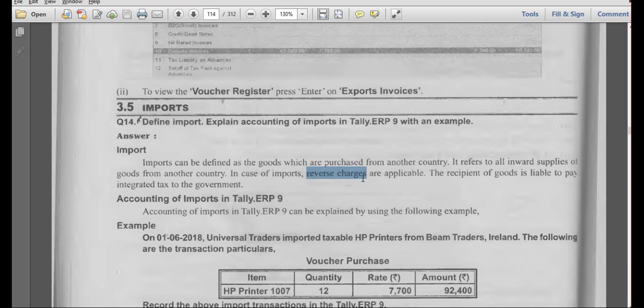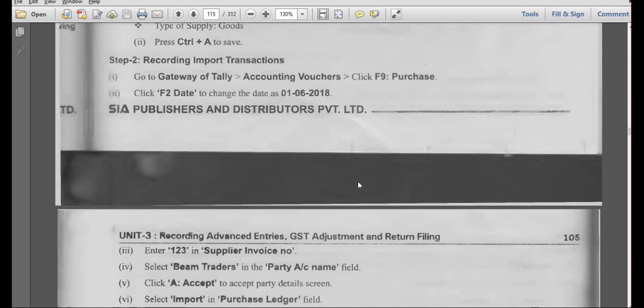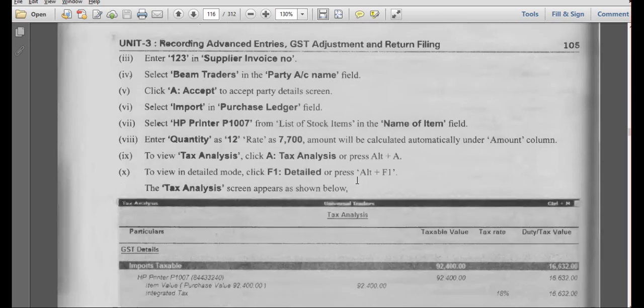Clear? We did the same when purchasing goods from unregistered dealers. Do you remember the point? When we deal with unregistered dealers, there also we did reverse charging. So here also we have to provide that reverse charge. First of all we have to create one ledger.